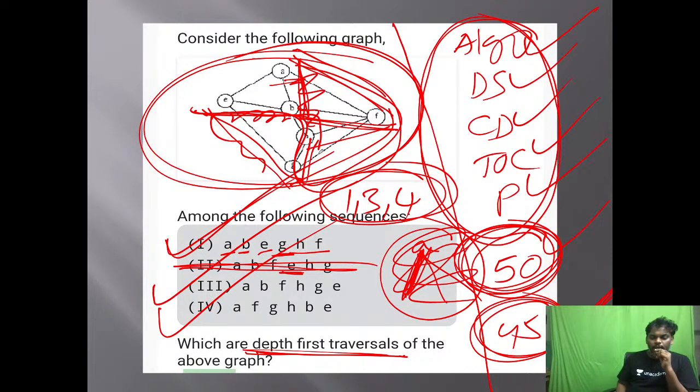First option: A, B, E, G, H, F, right. Third option: A, B, F and H will be there, G will be there, E. That is also right. Fourth option also. 1, 3, 4 is the correct answer.